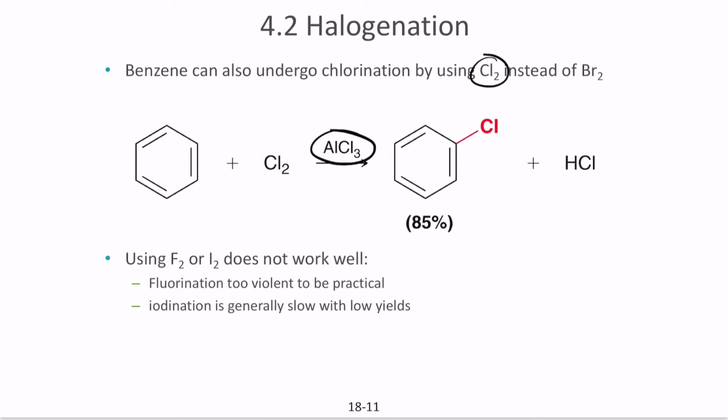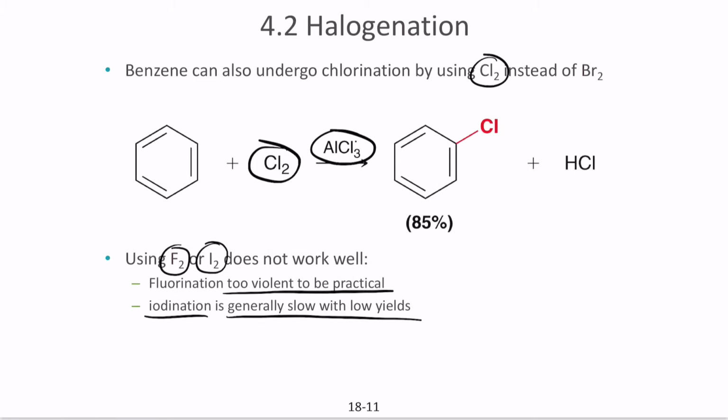Remember that the compound you are using must have similarity with the catalyst you are using. So you cannot use AlCl3 as a catalyst for bromination. The reason is that the structure does not work well. You also cannot do halogenation with fluorine or iodine. Fluorination is too violent, because it produces too much energy, and iodination is generally slow because it does not produce enough yield.